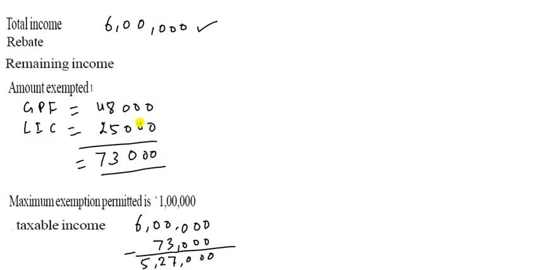Now add the total. 0 and 0 is 0, 5 and 8 is 13, and 2, 4, 6, and 1, 17, 7. So it is 73,000, which is the exempted amount. It is less than 1 lakh, so it will be directly deducted from this income. So it is 6 lakhs minus 73,000, and we get 5,27,000. It is the taxable income.